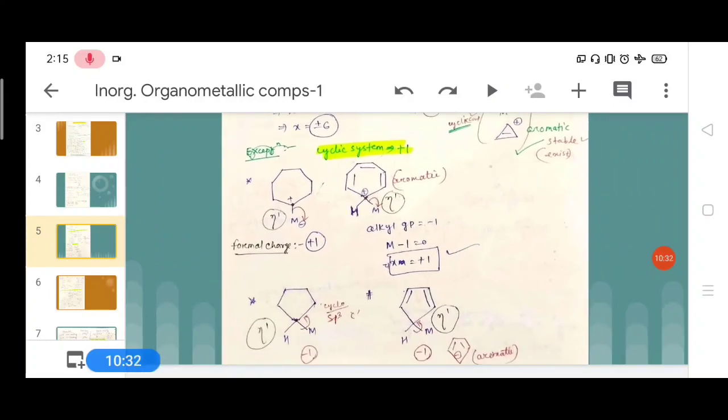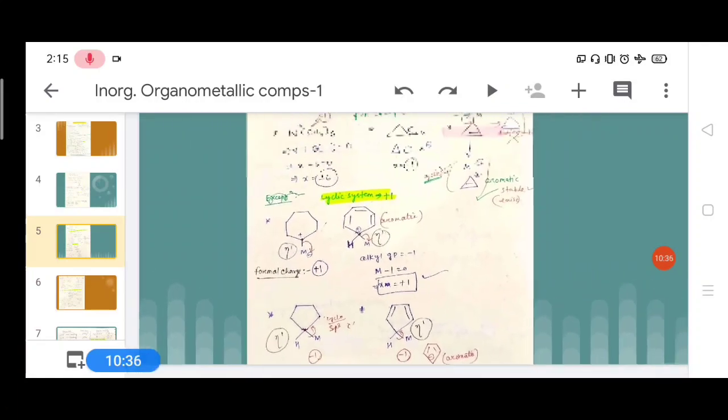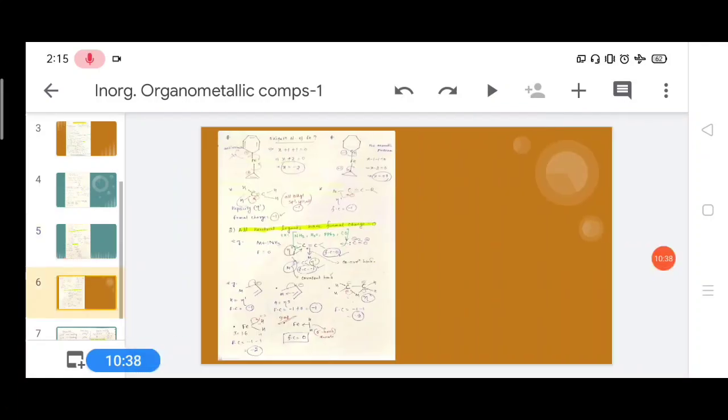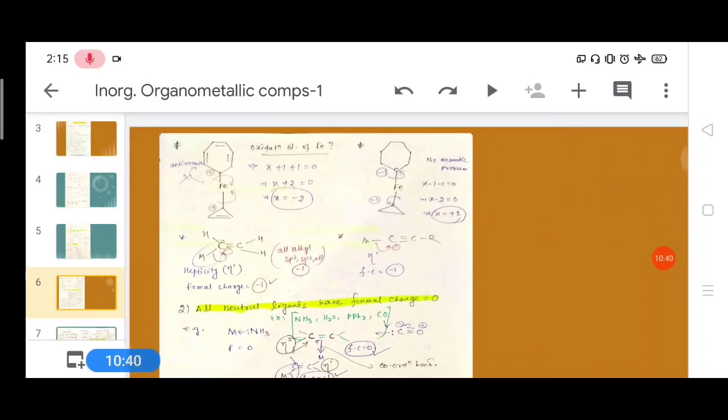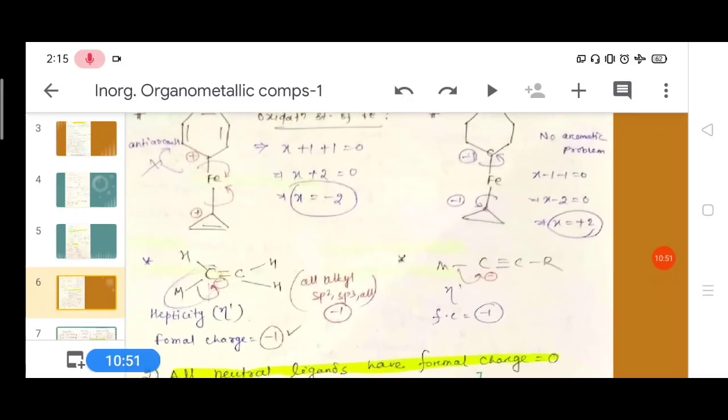Okay, you can calculate formal charge. Here also some examples you can read. Another are some examples. It is an iron organometallic compound. Here it is asked what is the oxidation number of Fe.